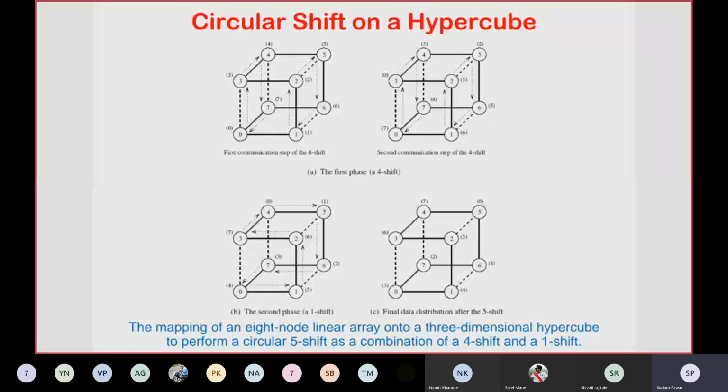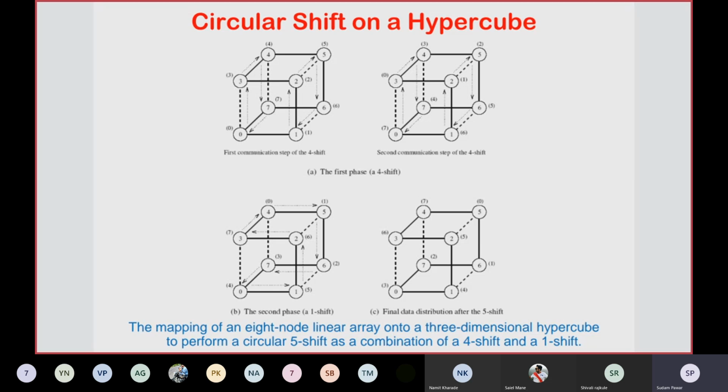It will be 0 to 1, 1 to 2, 2 to 3, 3 to 4, 4 to 5, 5 to 6, 6 to 7, and 7 to 0 again. That kind of communication, or circular shifting, is there. If you see in diagram B, that is the first shift. The communication will be in this path.